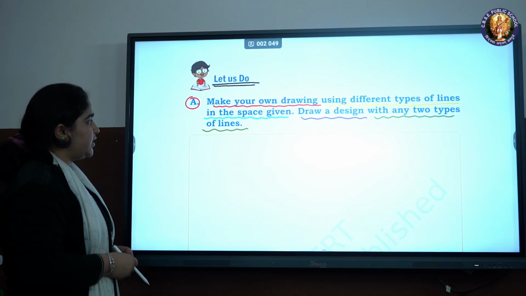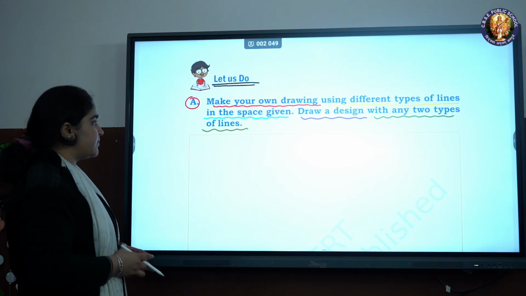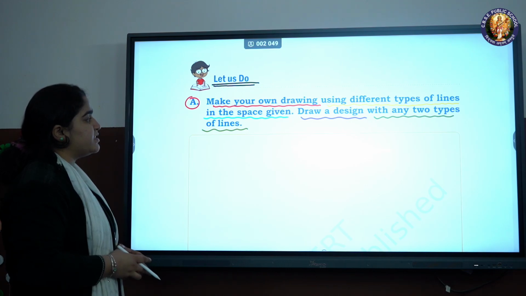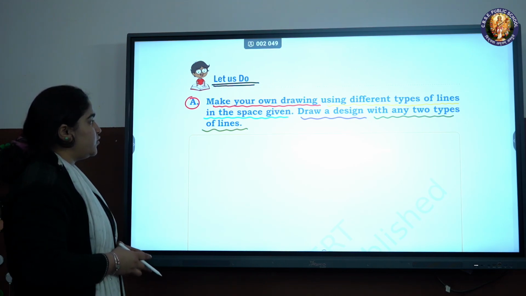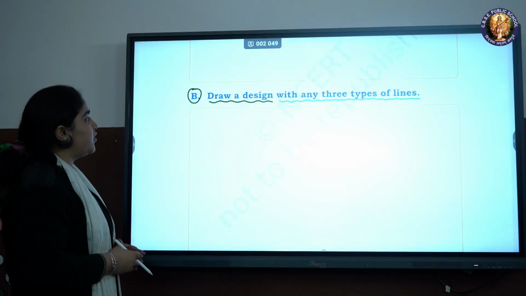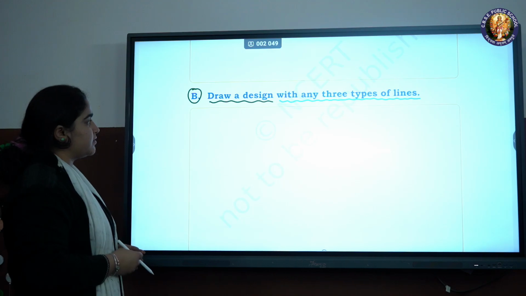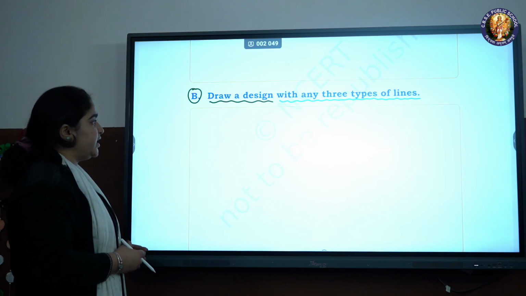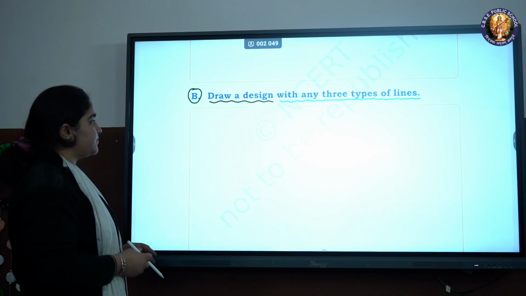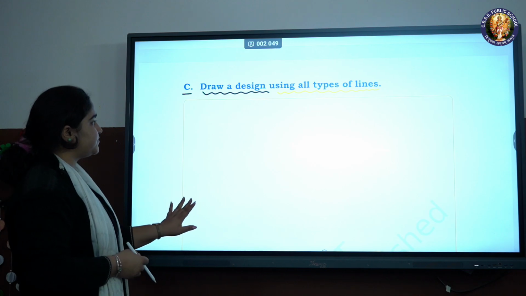Let us do. A. Make your own drawing using different types of lines in the space given. Draw a design with any two types of lines. B. Draw a design with any three types of lines. C. Draw a design using all types of lines.